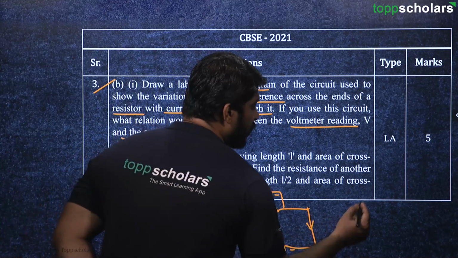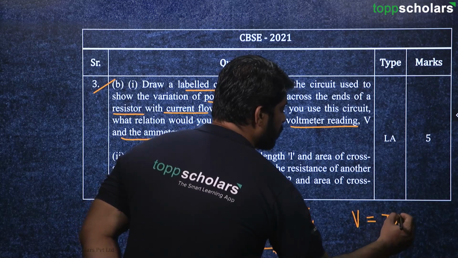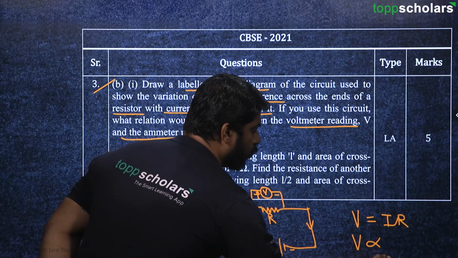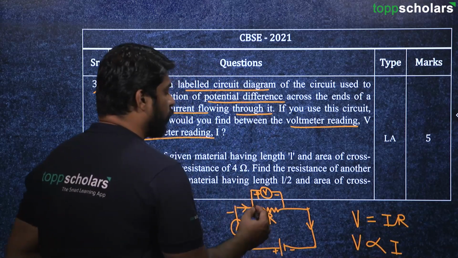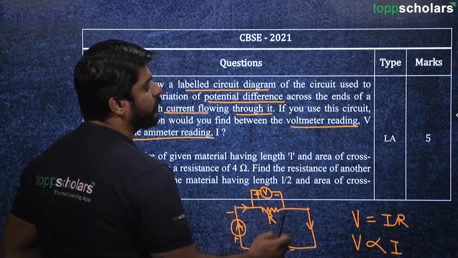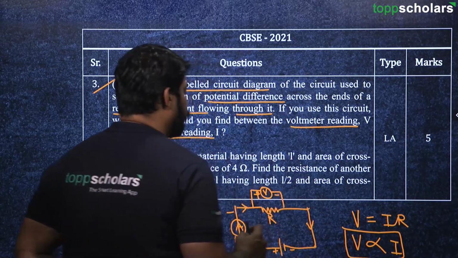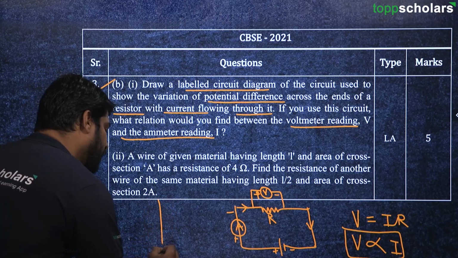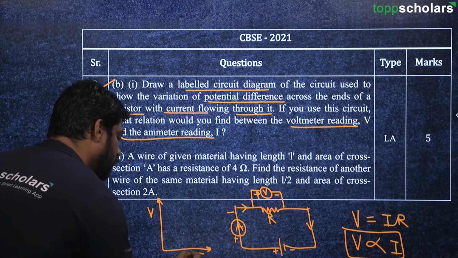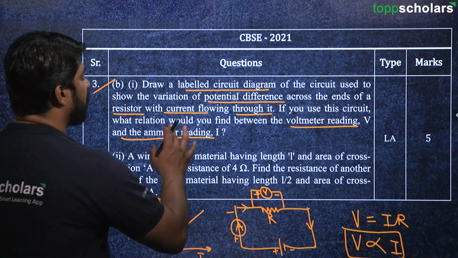So as we know, according to Ohm's law, V is equal to I R, isn't it? That means basically, since R is constant, V is proportional to I. That means the potential drop or potential difference across the resistor depends on the current that is flowing through it. So this would be the relation, and that's why we are going to get a straight line graph. If we draw a V versus I graph, then we get a straight line, something like this. So this is the kind of relation that we are going to get.